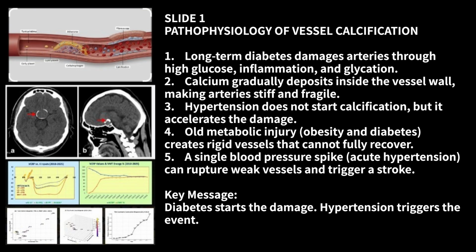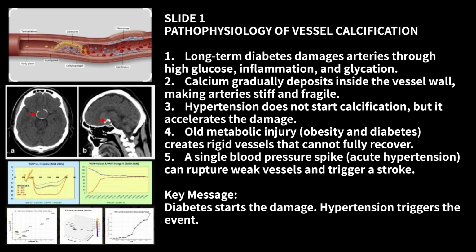Pathophysiology of vessel calcification. 1. Long-term diabetes damages arteries through high glucose, inflammation, and glycation. 2. Calcium gradually deposits inside the vessel wall, making arteries stiff and fragile. 3. Hypertension does not start calcification, but it accelerates the damage.